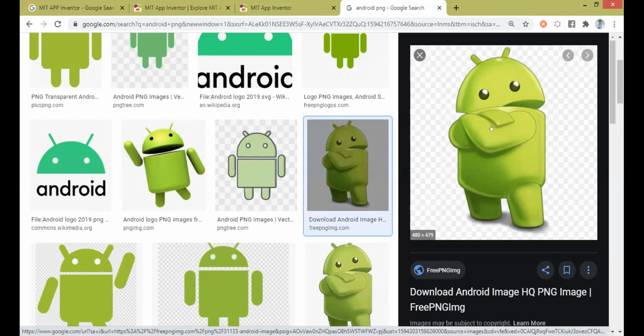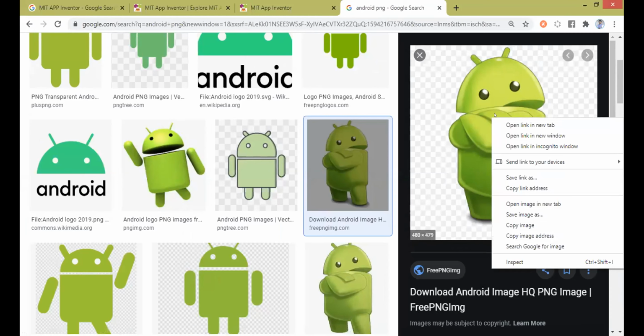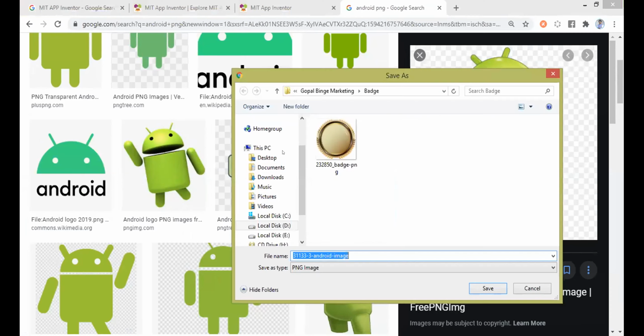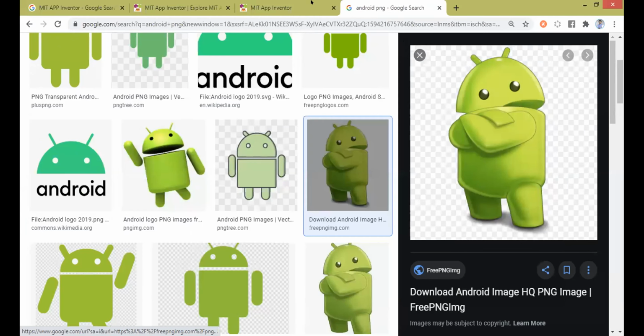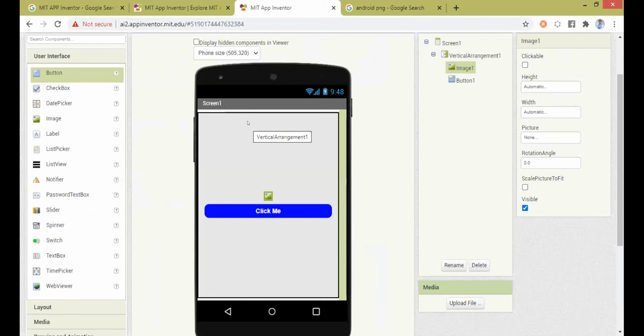Fine. So I will download this. How to download this? Just right click on this and there will be an option known as save image as. Click on that and you can save it wherever you want. Fine. And I'll come back here. Once you have downloaded it inside your system, the next step is to put it inside the MIT App Inventor.